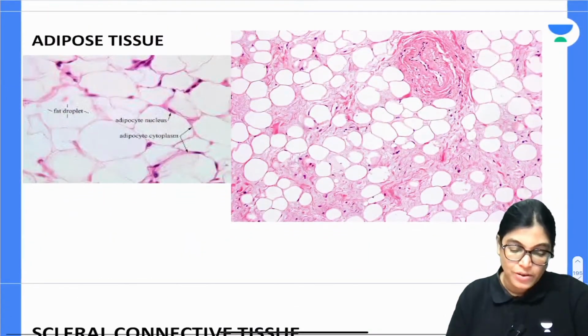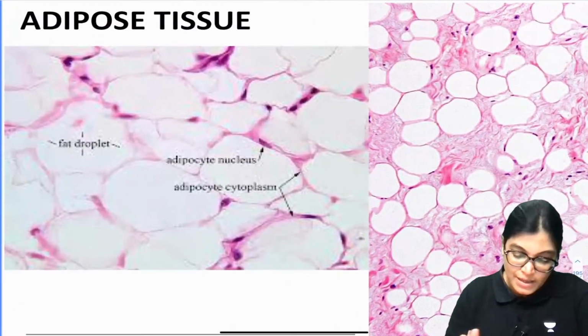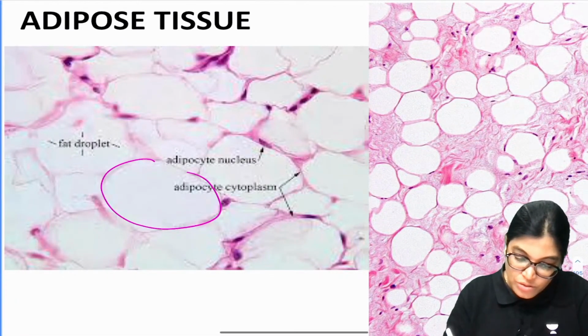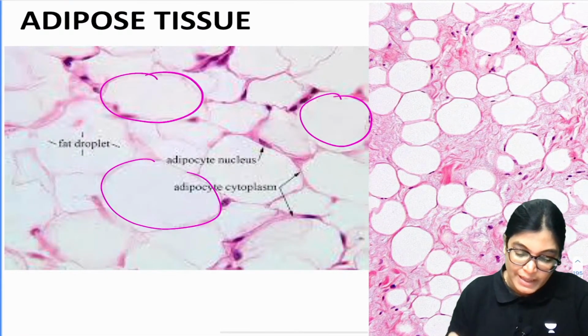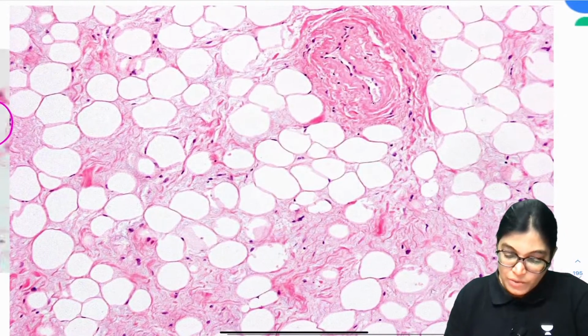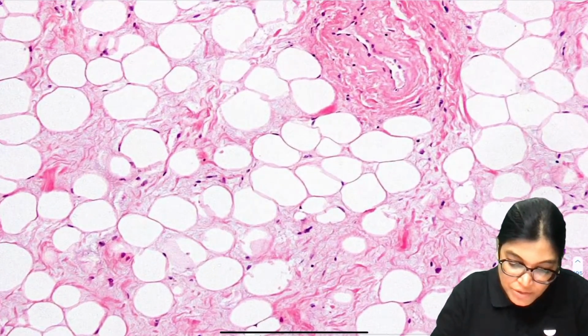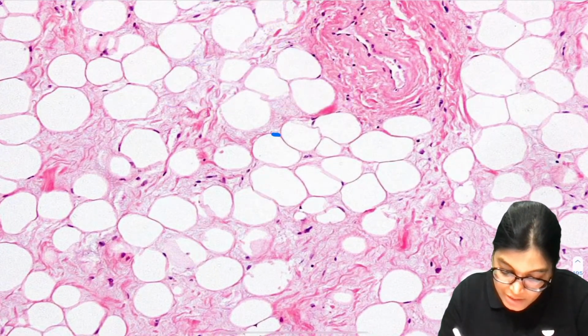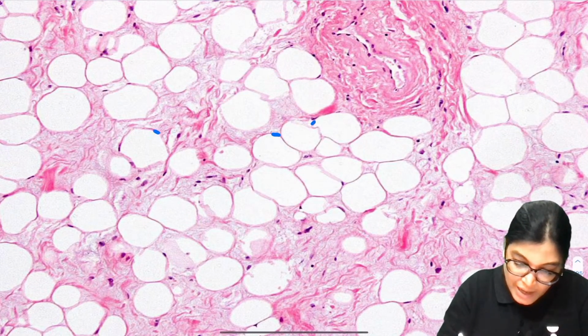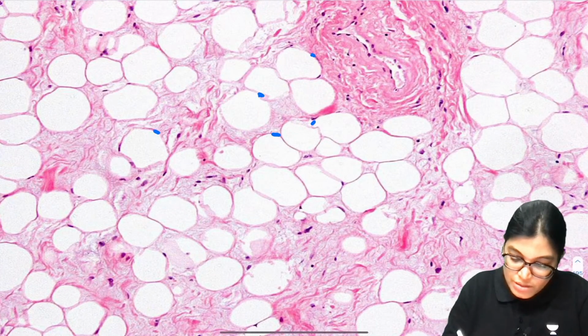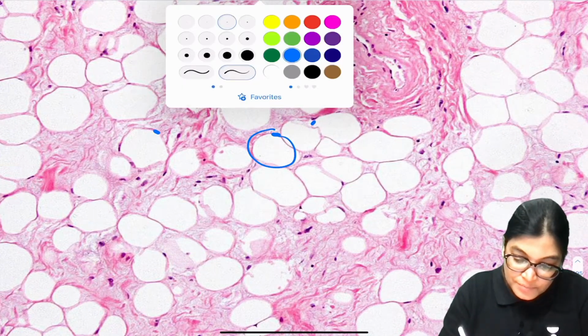Adipose. So, let us see the slide of adipose cells. Let me highlight it. You can see this is adipose, this is also adipose. It has not taken the stain, and it contains fat globules, but one of the basic features which you can appreciate here is the nucleus. It has one nucleus at the periphery. So, this is adipose having one nucleus at the periphery.